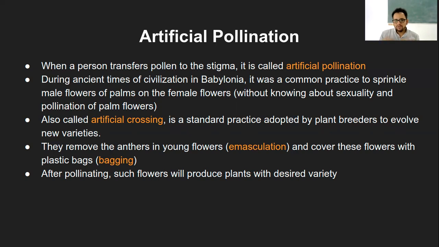Then the seeds that you obtain after the fertilization, if at all it is possible and if the pollen grains are acceptable, might give rise to a new variety which could be pink, or maybe a little different shade of white and red. So that is what is artificial crossing.